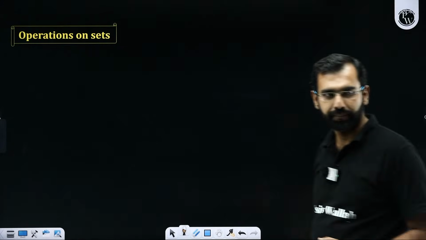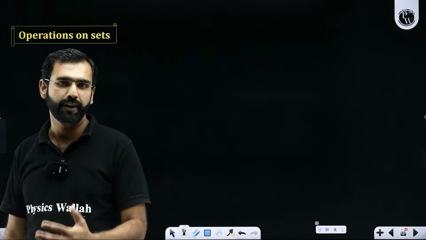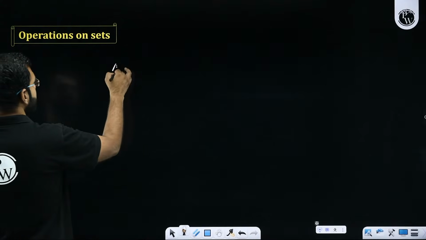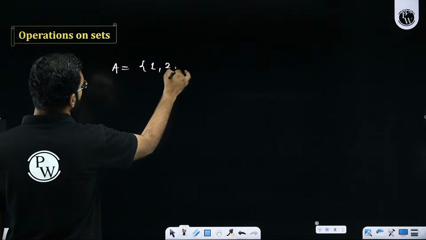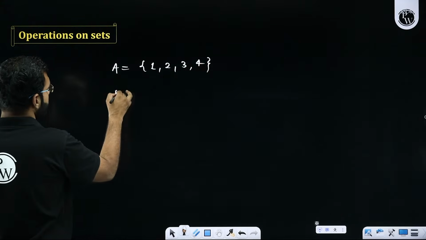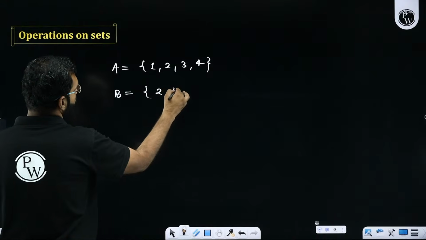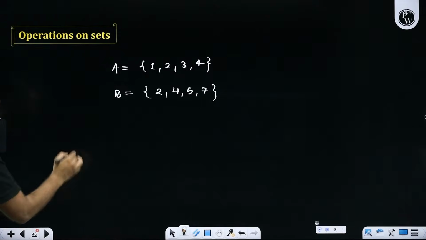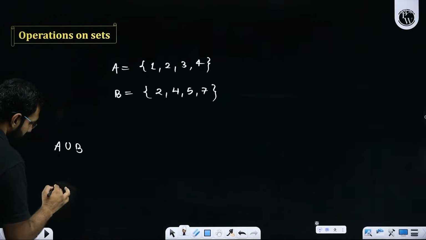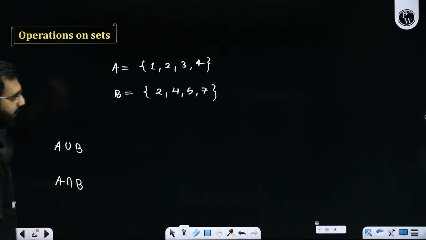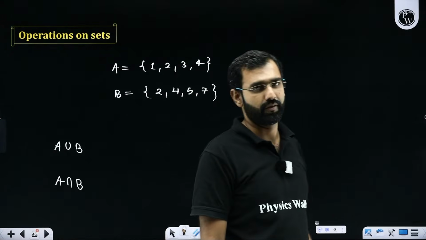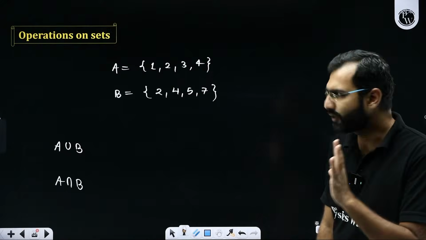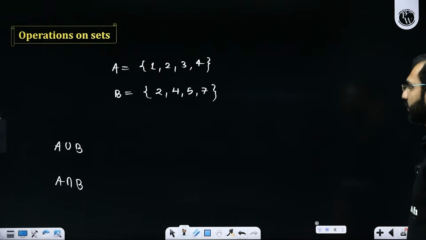Everybody comfortably got it. Now, on sets, we perform certain operations. What kind of operations? Different operations we perform. For example, there is a set A, let's say it is given by 1, 2, 3, 4. There is a set B, which is given by 2, 4, 5, and 7. Now, if I define the operation union, the operation intersection, the operation difference, the operation symmetric difference, they all are operations. Sir, but exactly what are they? What do they mean? Let's talk about them one after another.